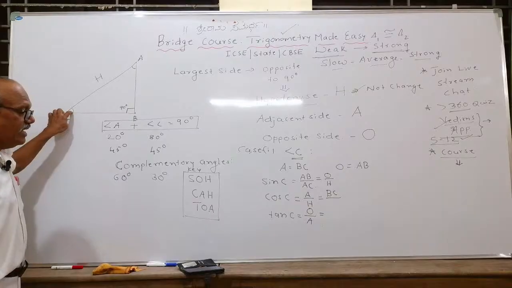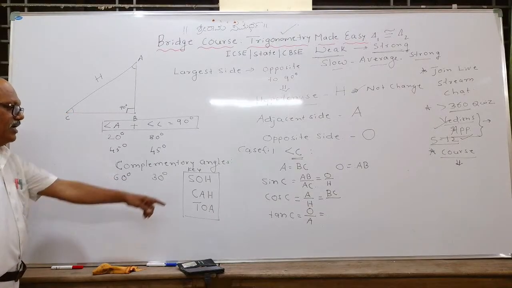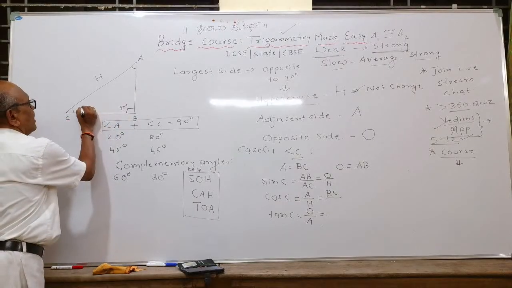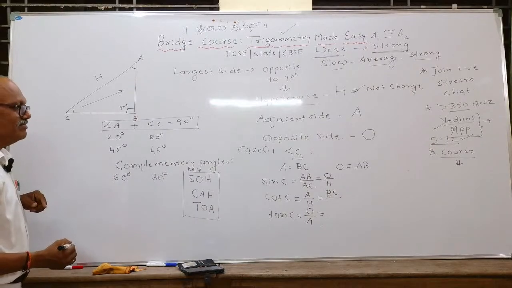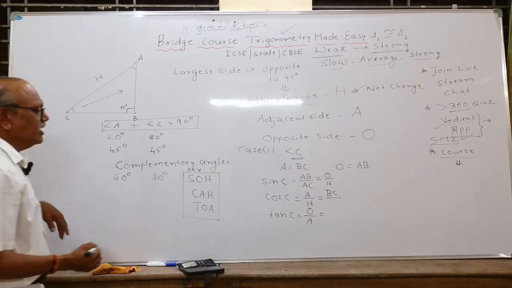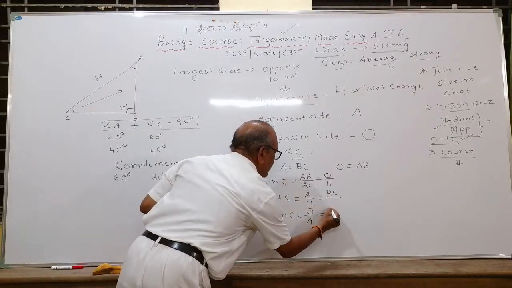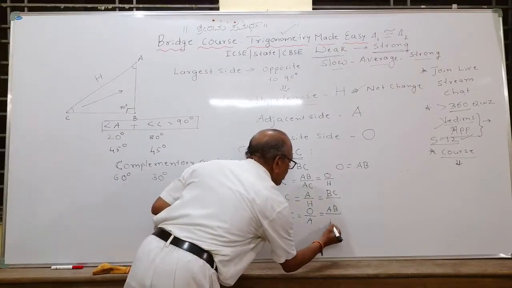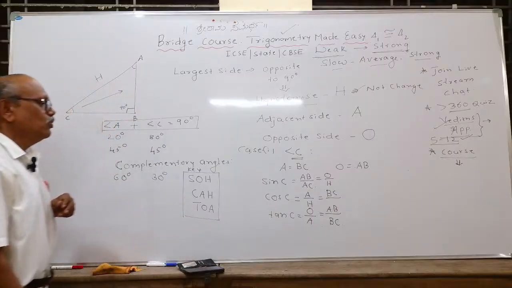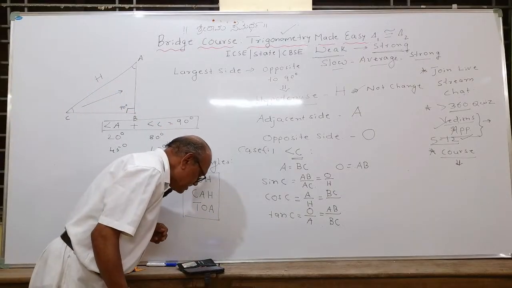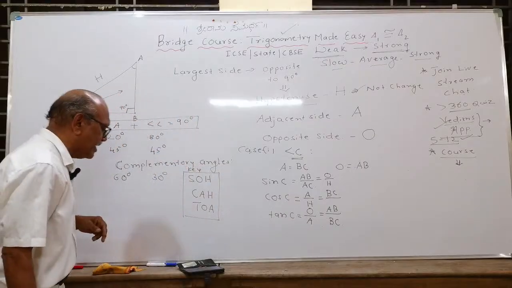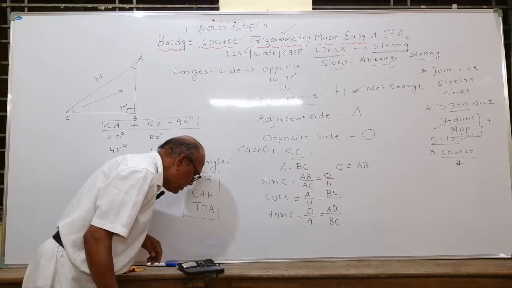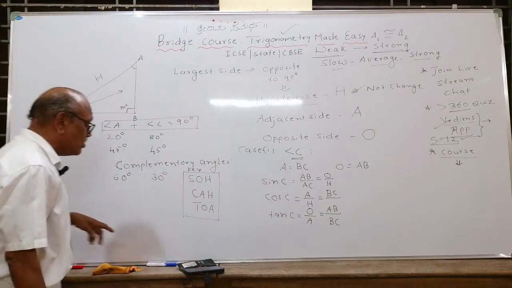With respect to angle C, right? Opposite upon adjacent. For angle C, what is opposite? Opposite is the side opposite to angle C. Remember, the other will be adjacent. Okay. Opposite will be AB. And what is adjacent? Adjacent will be BC. I hope you understood, my dear students. Tan C is AB upon BC. Yes, correctly written. Very good. For cos C, two of you have written wrongly. Sin C as AB upon BC is wrong.